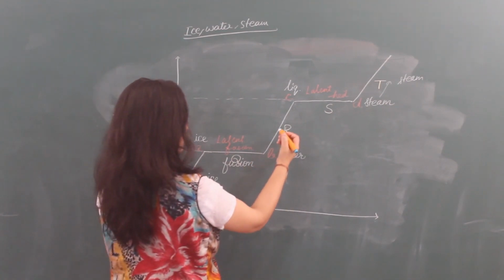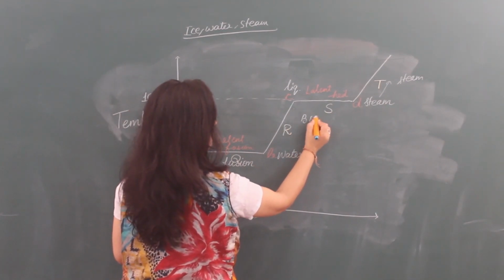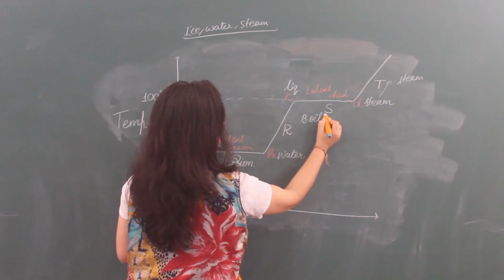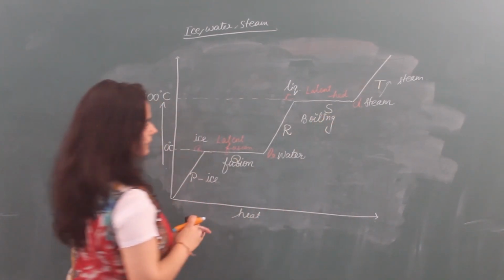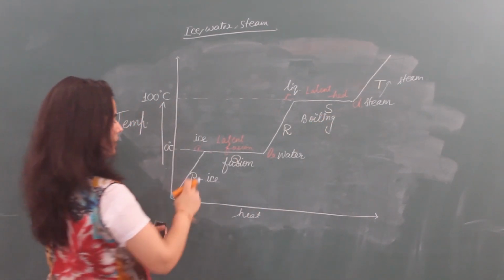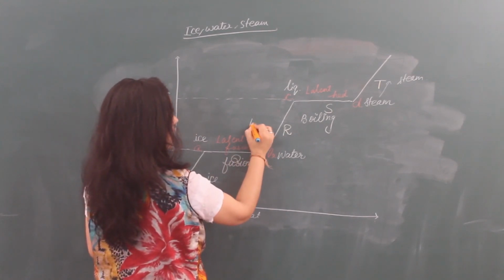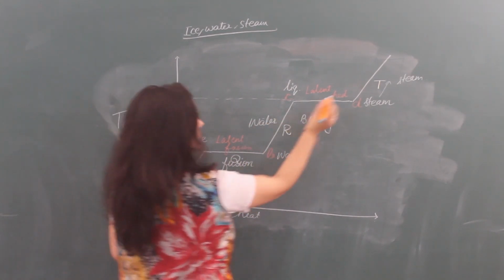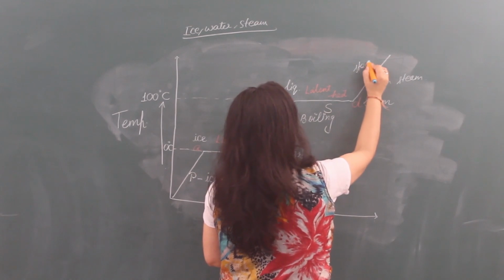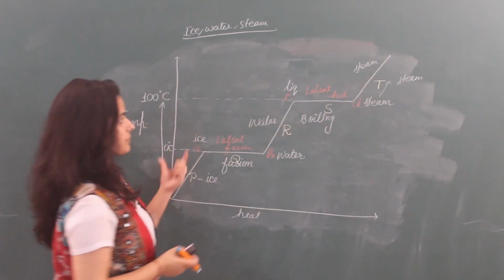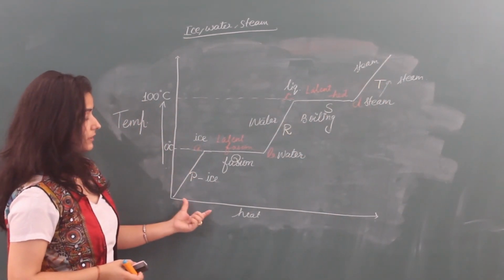So here the boiling process will occur, and this is the graph. P is ice, R is liquid water, T is the steam form of water. So this way you can see it in the flow chart.